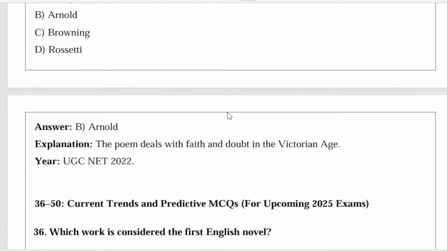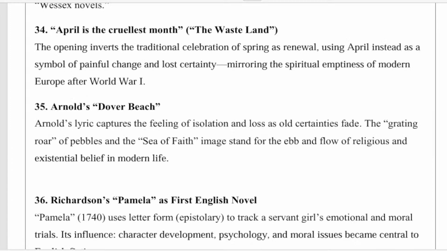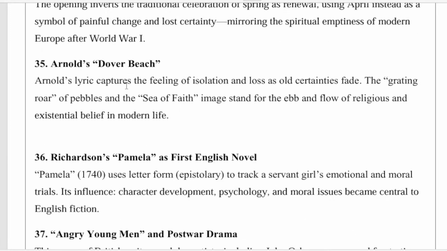So next question, which poet wrote Dover Beach? This famous poem is written by Matthew Arnold. The poem deals with faith and doubt in the Victorian age, UGC NET 2022. Arnold's lyric captures the feeling of isolation and loss as the old centuries fade. The grating roar of pebbles and the Sea of Faith image stand for the ebb and flow of religious and existential belief in the modern age.